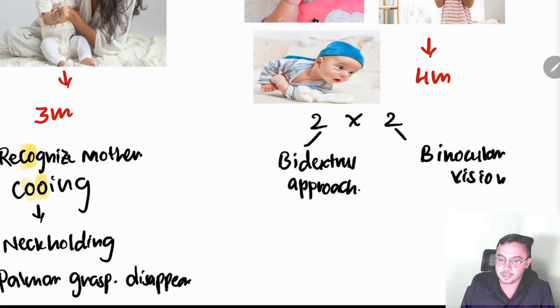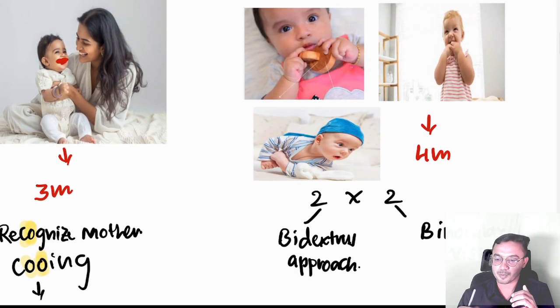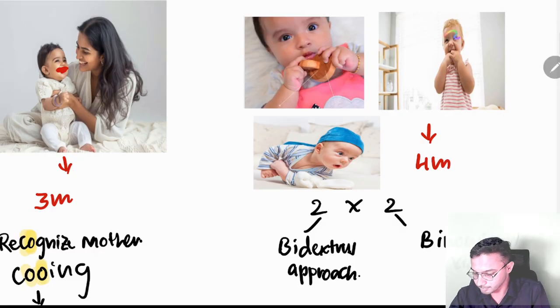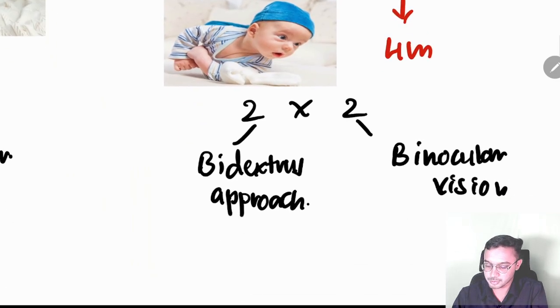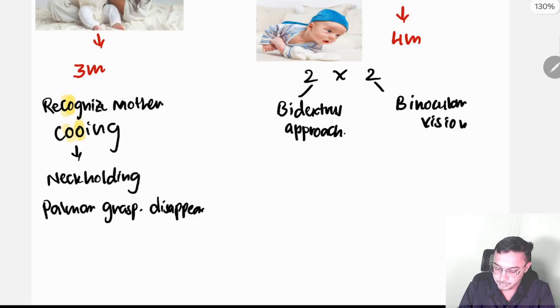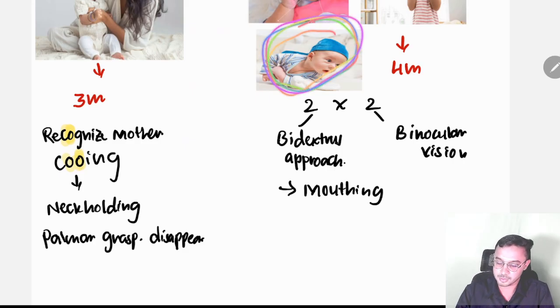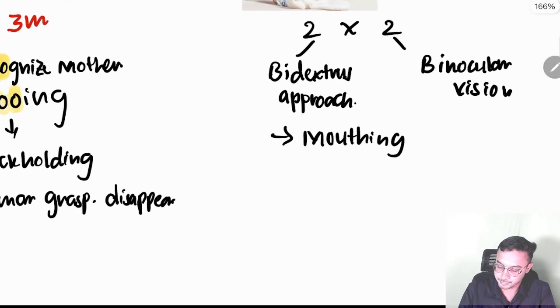Very important. After holding the object in the hand, the kid won't be quiet, it will put it into the mouth, which is known as mouthing. Look at this diagram, how the baby is putting her hands inside the mouth. Mouthing comes under 4 months, along with bidextrous approach. Look at this diagram carefully, the baby is trying to roll over. Roll over comes under 4 months.